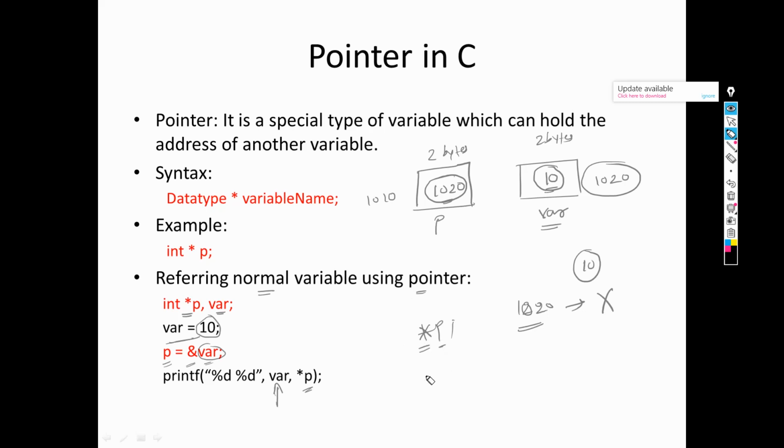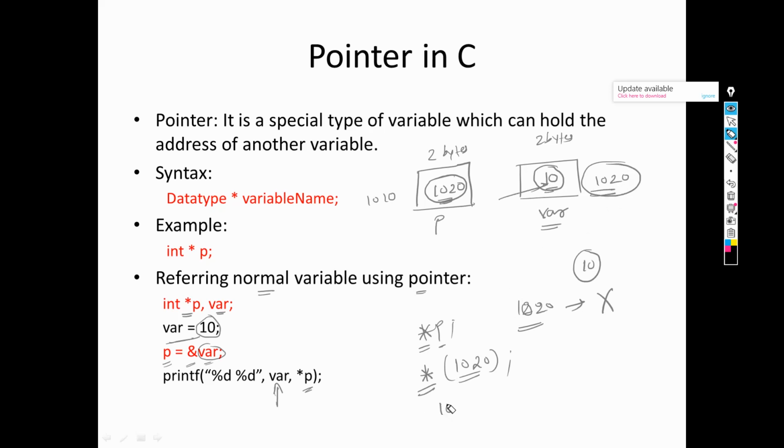Now let's try to understand this. I will keep the star as it is. The value of p is 1020, so I will write 1020 here. Now if you read this, star means data, so data on 1020. Now you just see what is data on 1020. This is 1020 and the data on 1020 is 10.